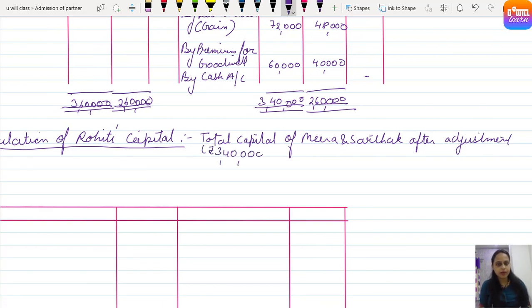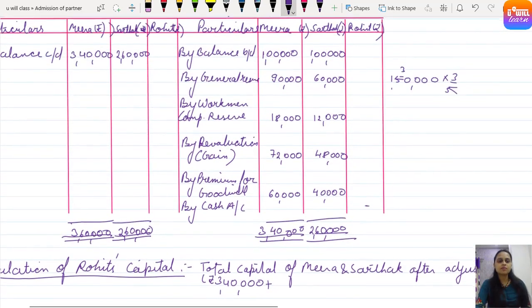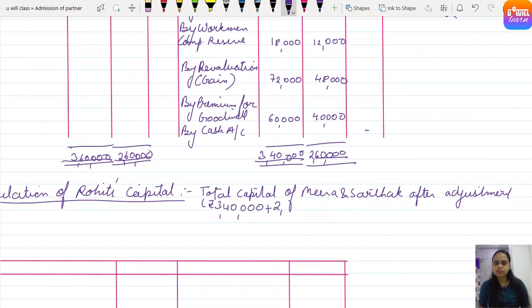Just now we calculated the balance carried down, and Sarthak's comes to 2 lakh 60,000. So plus 2 lakh 60,000. Clear? Understood? It is 6 lakh rupees, the total capital of Mira and Sarthak after adjustment.